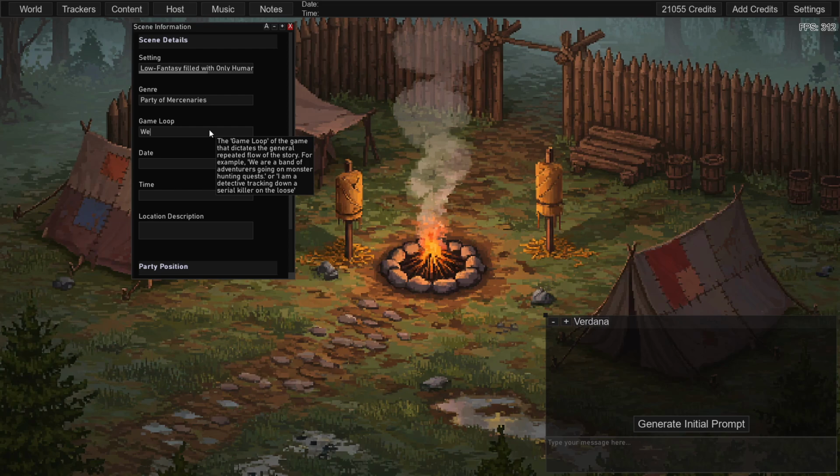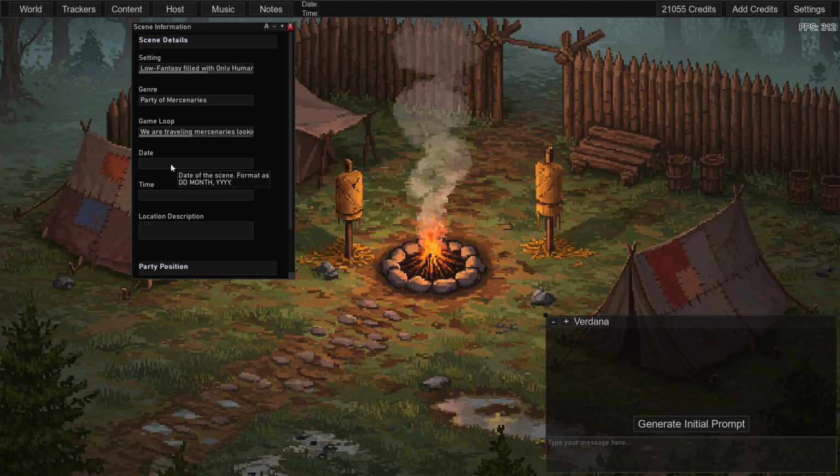So in this case, say we are traveling mercenaries looking for contracts by nobles. Yeah, we are mercenaries looking for contracts by nobles or otherwise. Those are your three main important ones in this window.